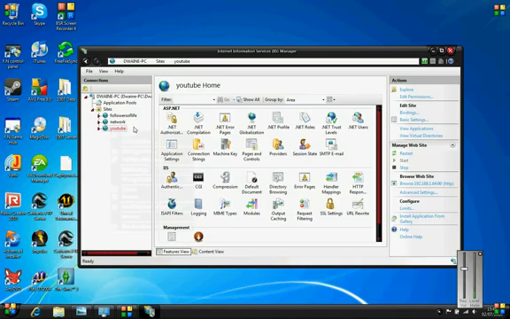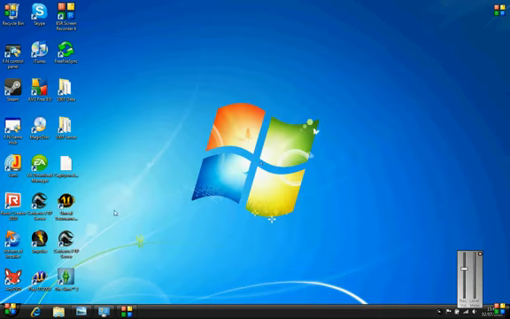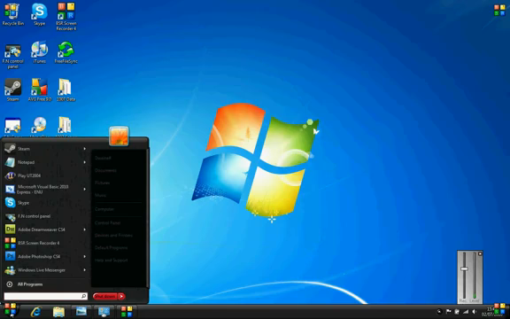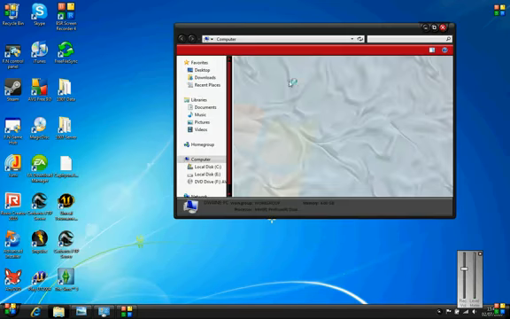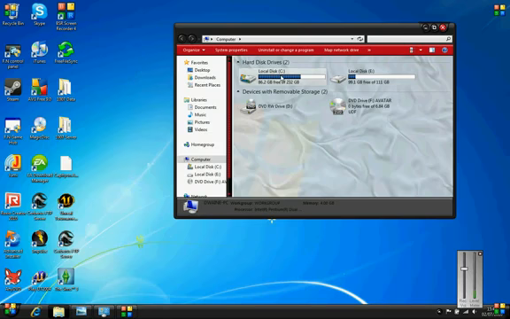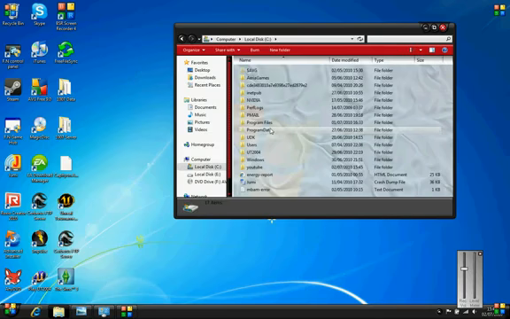Now what you've got to do is close this off here. That should be working now, so if we turn around and go to our Start, Computer, and then the C drive, and in there we'll have our YouTube folder that we made.